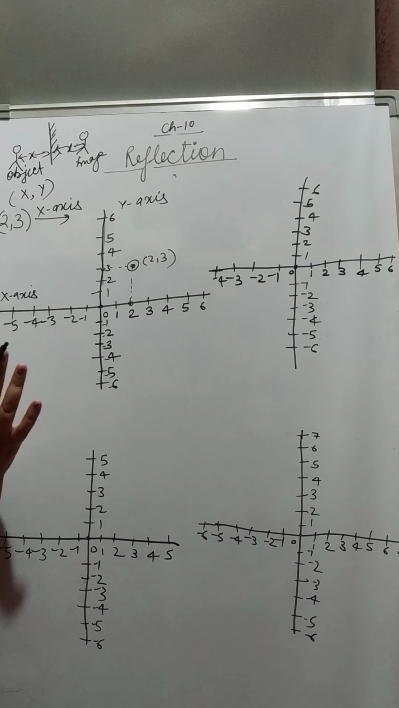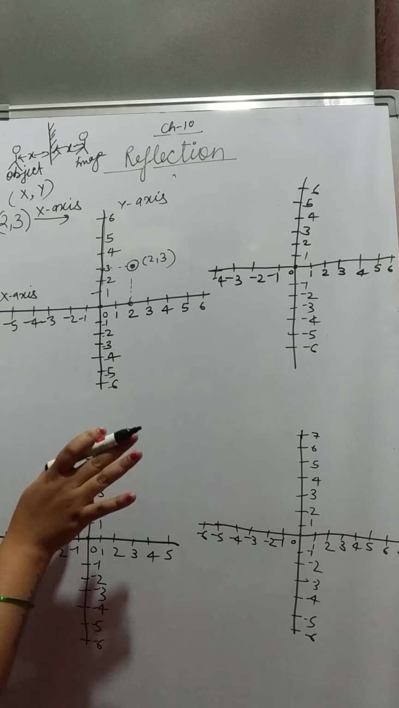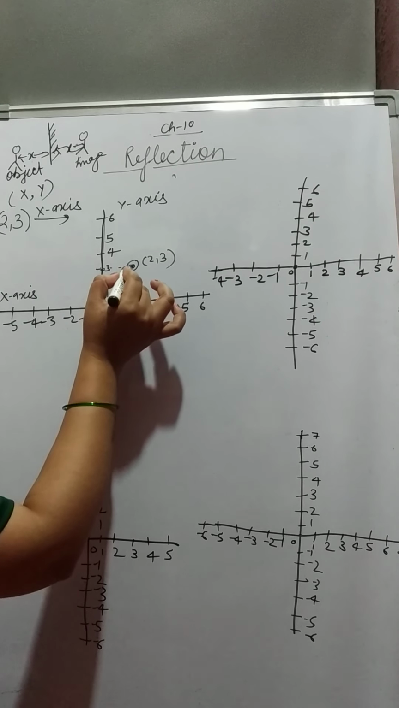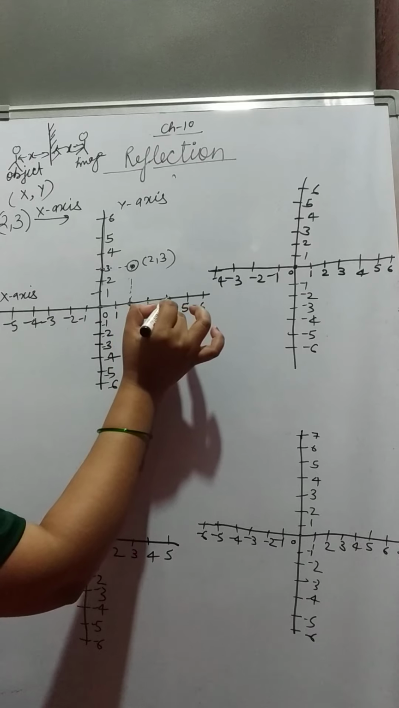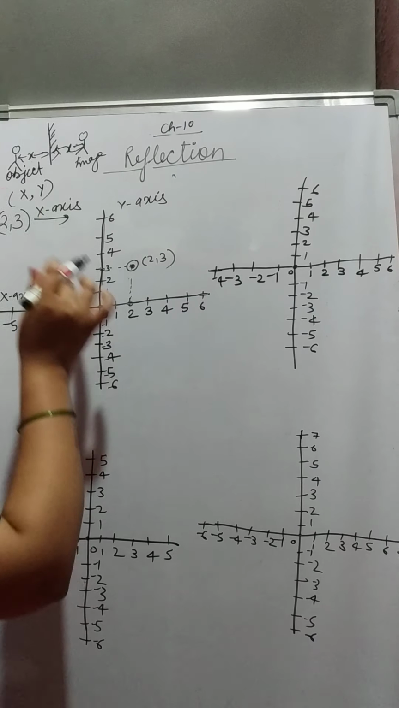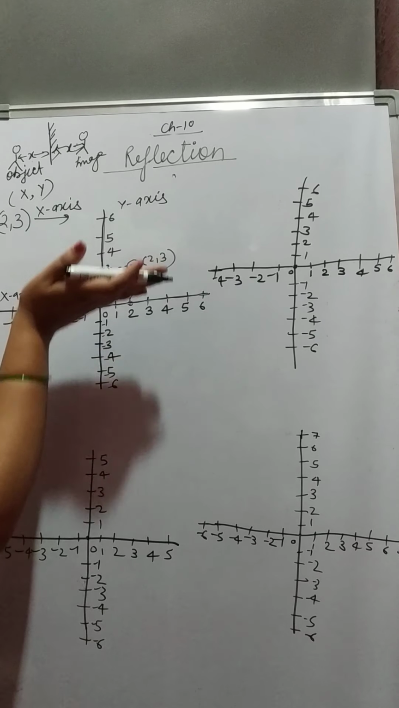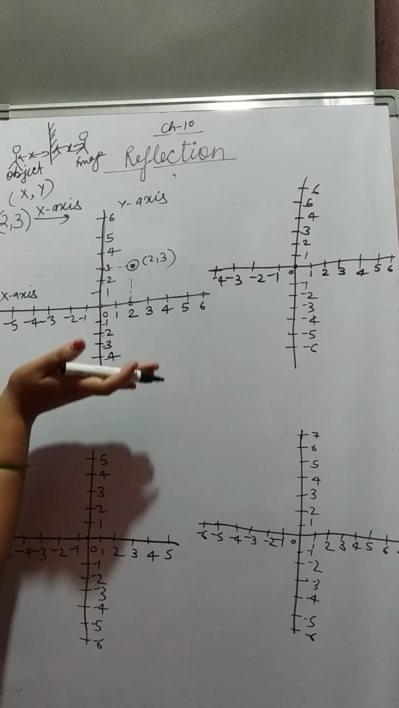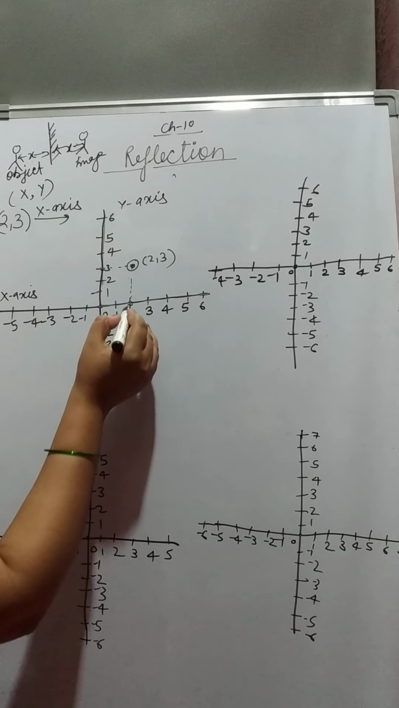I have already explained that the distance of the object from the mirror is equal to the distance of the image from the mirror. If this coordinate is at distance 1, 2, 3 from this x-axis, then the image will also be formed at distance 3 just behind the mirror, meaning just below the x-axis, because the x-axis is the reflection axis.